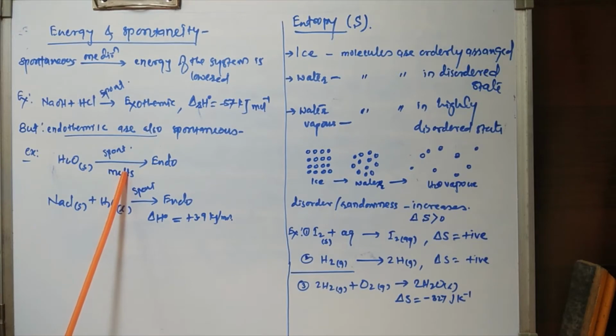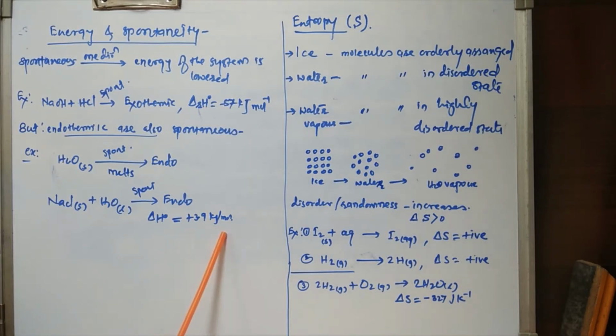Another example, if we consider dissolution of sodium chloride in water, see, it is also a spontaneous process and it is an endothermic process because delta H, the enthalpy change of the reaction, is plus 3.9 kilojoules per mole. So it is a positive enthalpy change. So it is an endothermic reaction and it is a spontaneous process.